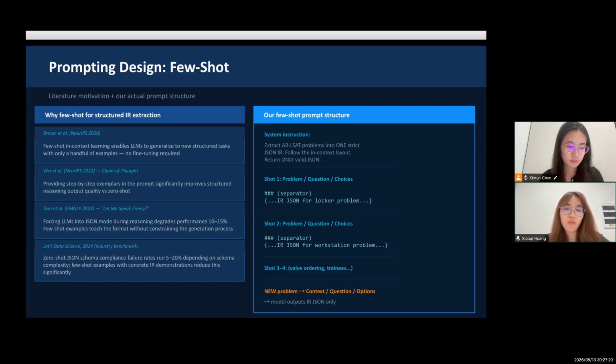Instead of telling the model what format to use, we show it. Each shot in our prompt is a complete problem-to-IR mapping, so the model learns the schema structure from examples. There is no fine-tuning, no format enforcement, just demonstration. The right side of the slide shows our actual prompt structure, a system instruction followed by 4 example problems, each paired with its correct IR output.